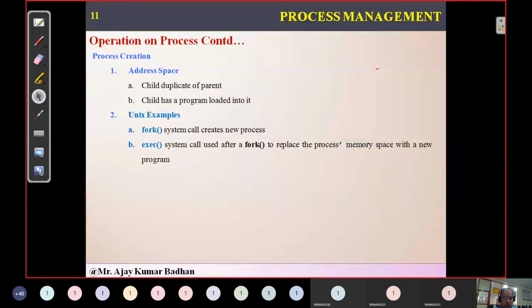This is process creation. How can we create a process? In simple terms, fork and exec. Fork is the system call used in Linux to create a child process. Exec is used to execute that child process, based upon whatever task is given by the parent process. So we are going to see these two in our coming program.